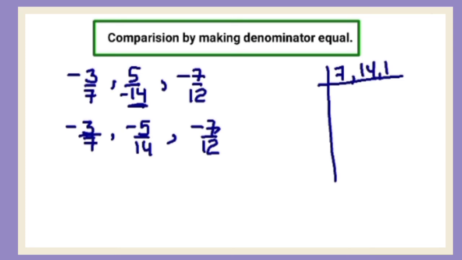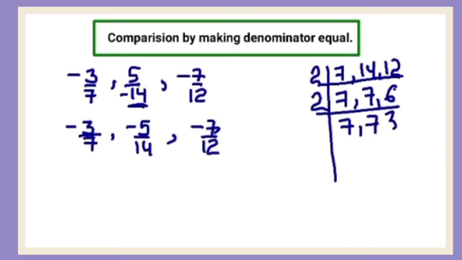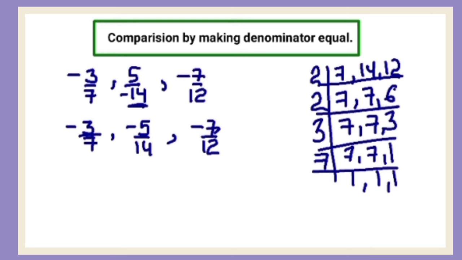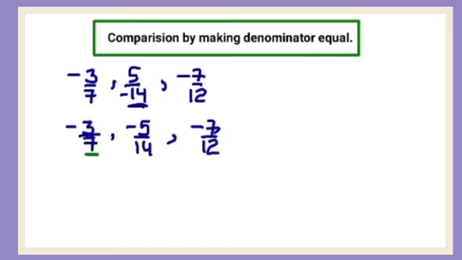7, 14, 12. 7 as it is, 2 7s are 14, 2 6s are 12, again by 2, 7 as it is, 7 as it is, 2 3s are 6, by 3, 7 as it is, 7 as it is, 3 1s are 3, by 7. 7 ones are 7, 7 ones are 7, 7 ones are 7. After multiplying 2, 2, 3, 7, you will get the LCM, which is 84. Right? You will make the denominators of all these rational numbers 84.